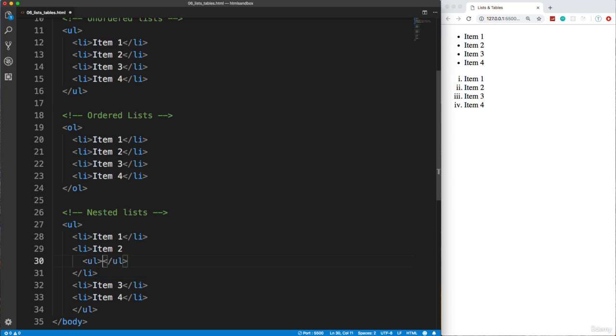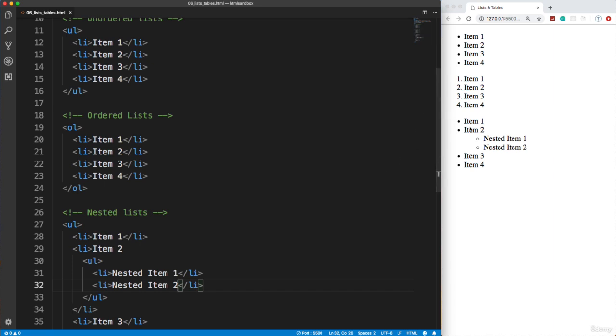put another UL inside here, and let's put a LI, and we'll say nested item 1, okay, and then we'll do nested item 2, and let's save that. And now you can see that these 2 items are nested, and it automatically changes the bullet point here to a circle, changes it from a disk to a circle.